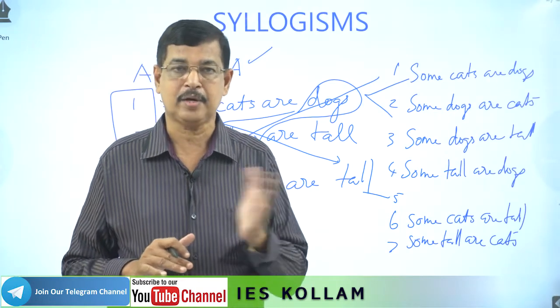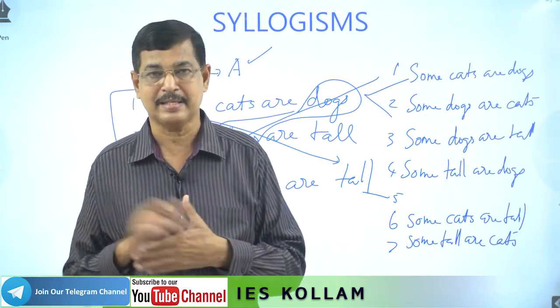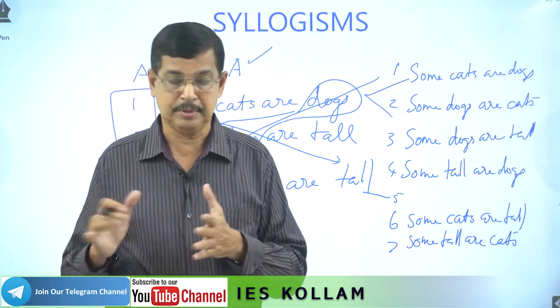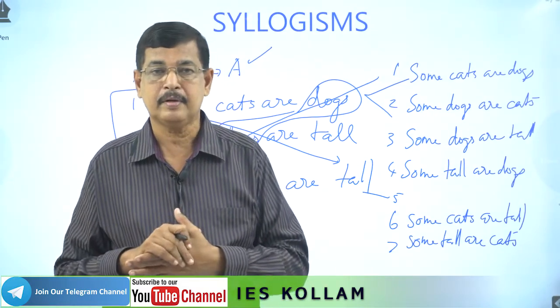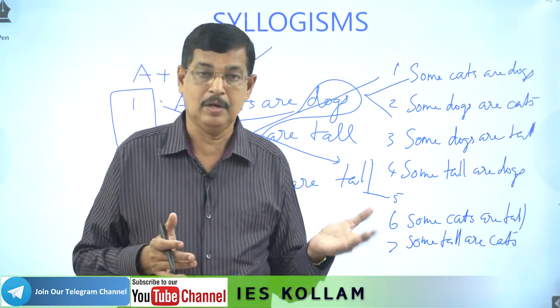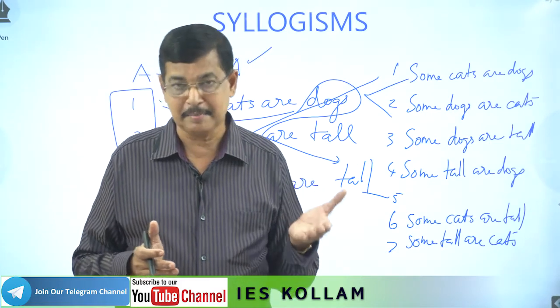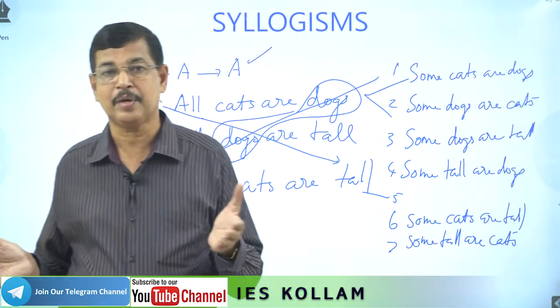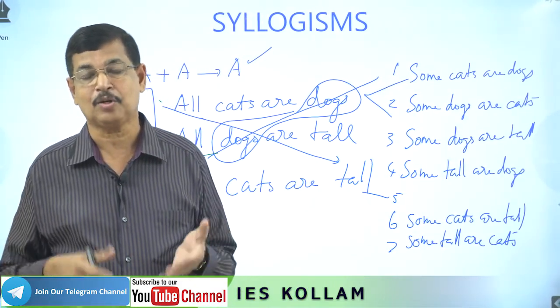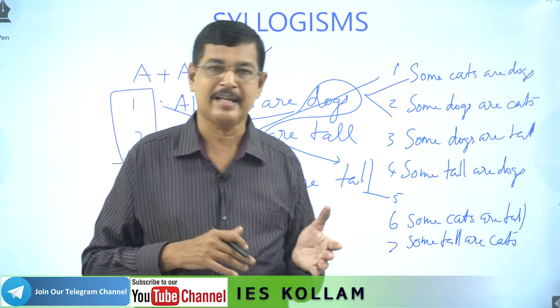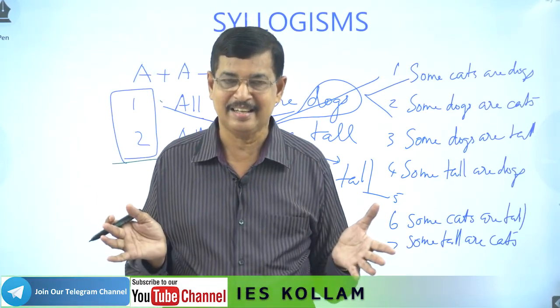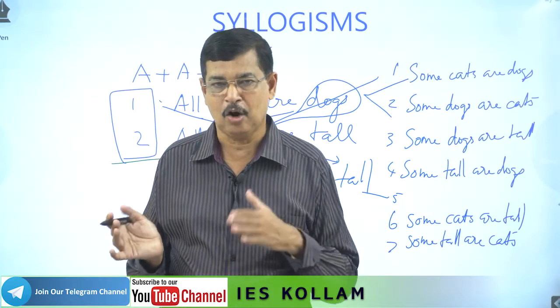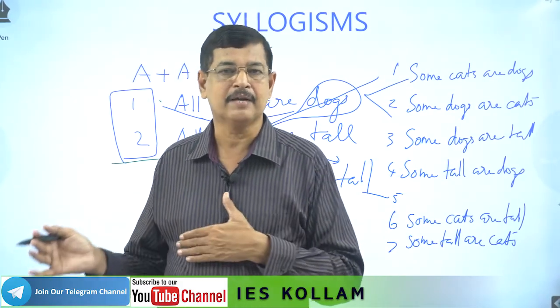In conversion you are getting the same subject and predicate, and we have to check whether the rule is satisfied. In combination you get only the first statement's subject and the second statement's predicate as the combination result. The other common term will cancel. That is exactly the difference between combination and conversion.